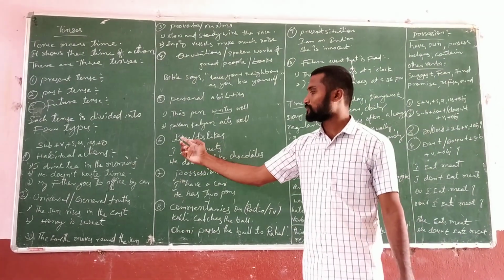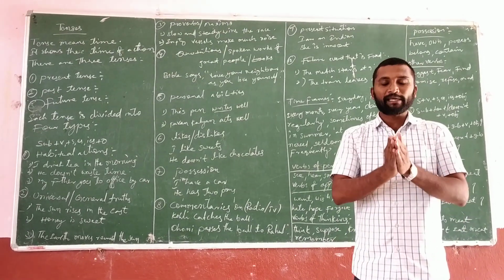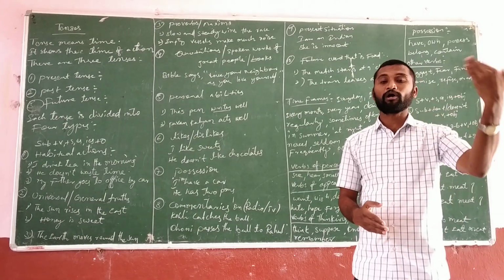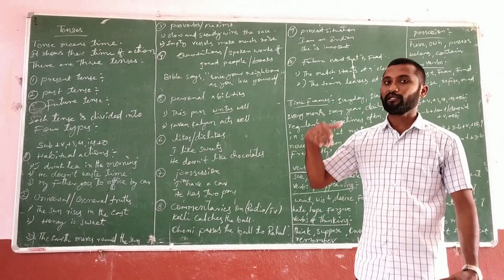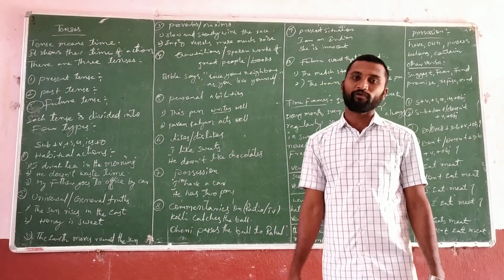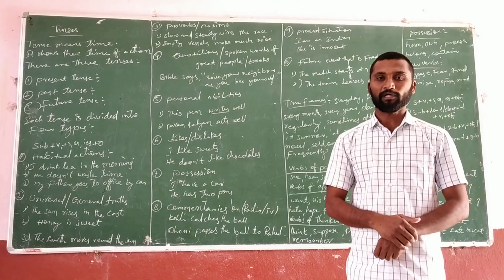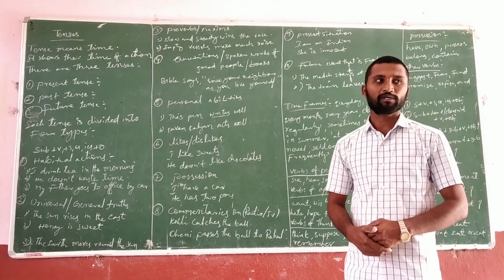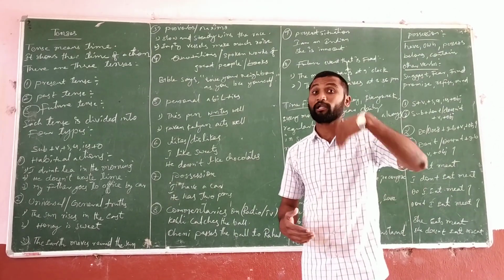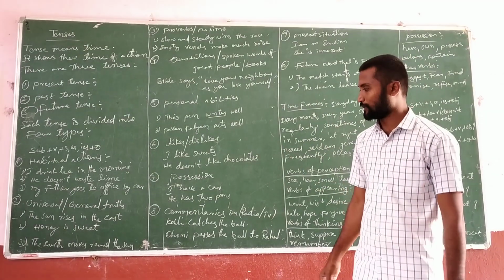And the next rule is likes and dislikes. If you want to speak about whatever you like or whatever you dislike, at that time you can use the simple present. For example, I like sweets, I like coffee, I like dining table. In this way, I like books, I like Apple phone. So if you want to say anything you like, you must use simple present.